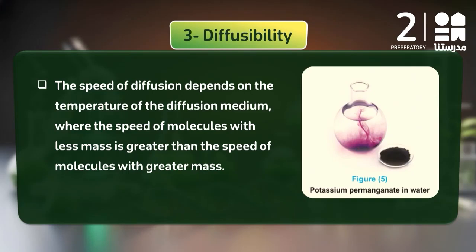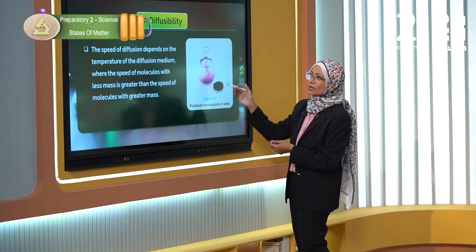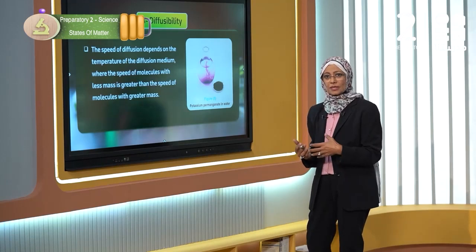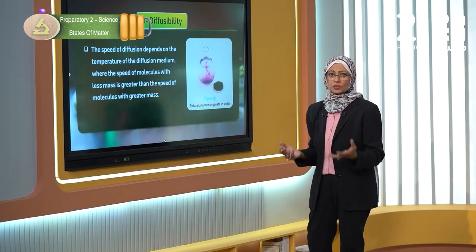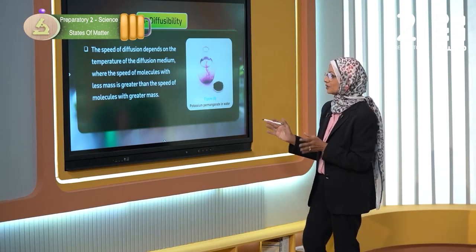It has big masses and small masses. Which one of them has a large amount? The permanganate is a small amount in a large amount of water, so the motion of the water molecules makes it diffuse. Diffused means spreading inside this solution.